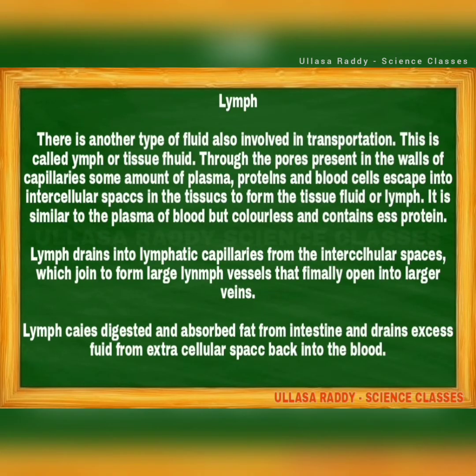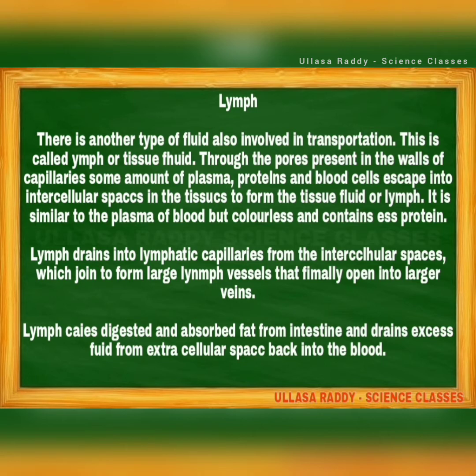Like that, another component is lymph. There is another type of fluid also involved in transportation. This is called lymph, or tissue fluid. Through the pores present in the walls of capillaries, some amount of plasma, proteins and blood cells escape into intercellular spaces in the tissues to form the tissue fluid or lymph.